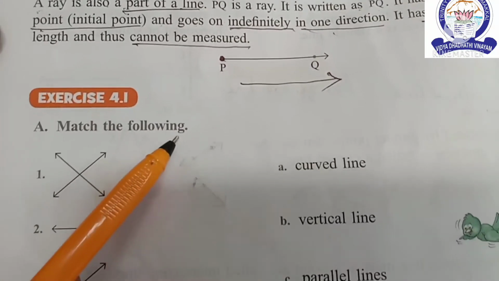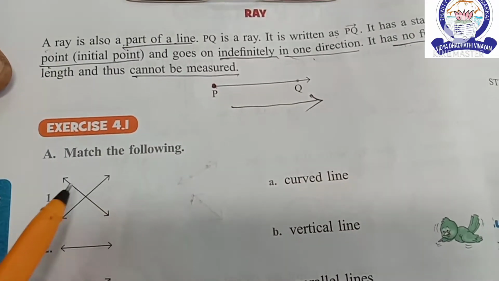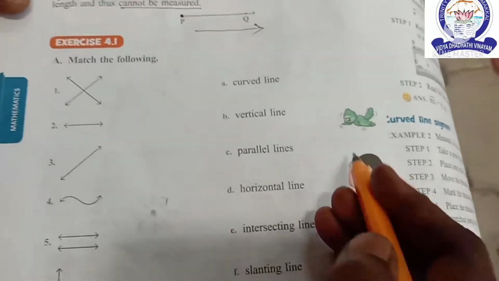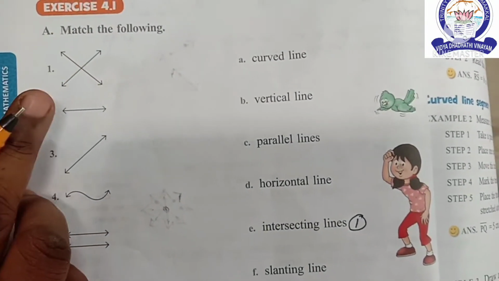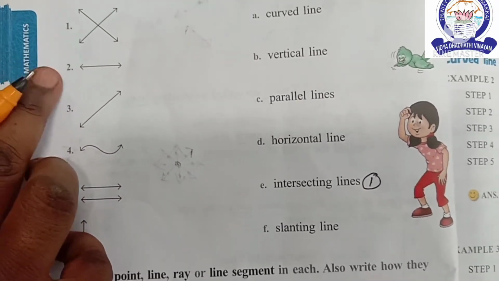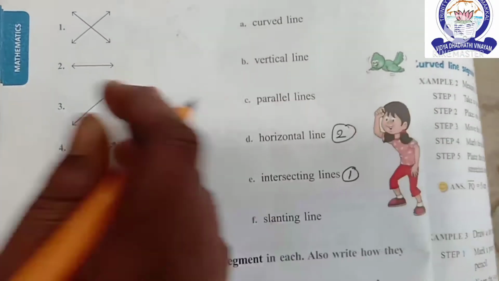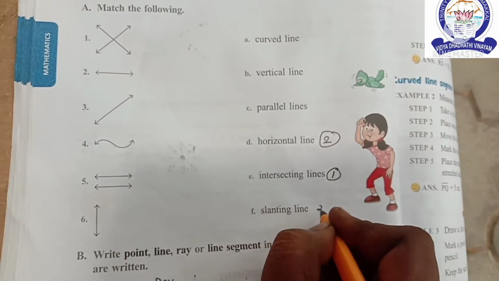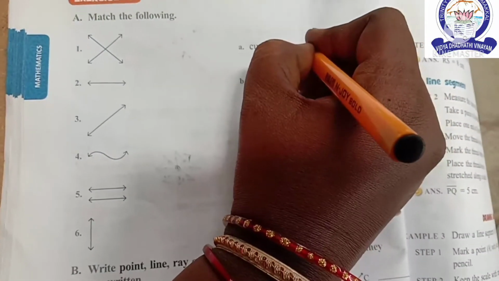Match the following. See the exercise sums. First Roman, match the following. What is this? Yes, intersecting lines. Second one, which line? Yes, horizontal line. Next one, slanting line. Fourth one, curved line.